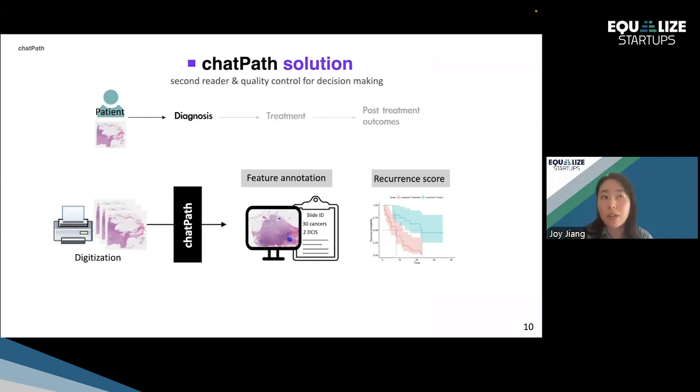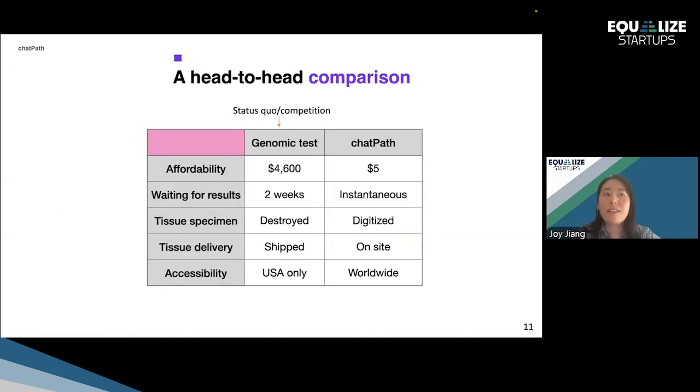And the second is a recurrence score that returns the likelihood of a patient having cancer coming back within, let's say, 5 years or 10 years. And the status quo for recurrence score currently on the market is genomic testing. The most well-known one is Oncotype DX that utilizes a panel of 21 genes. And here I'm showing a head-to-head comparison of genomic testing versus ChatPath.